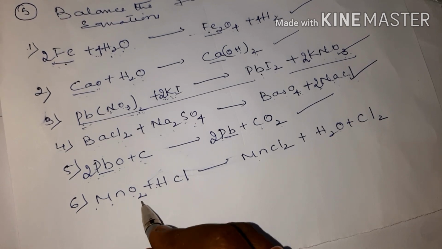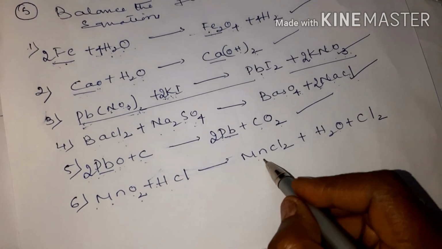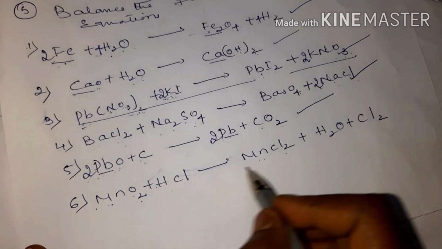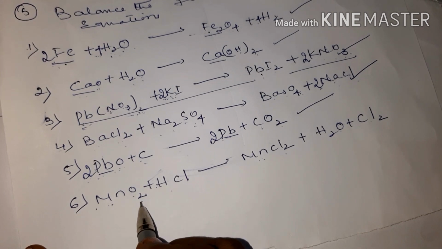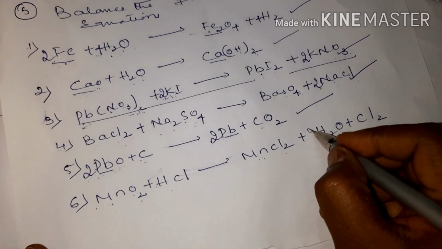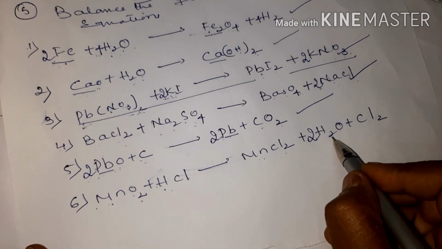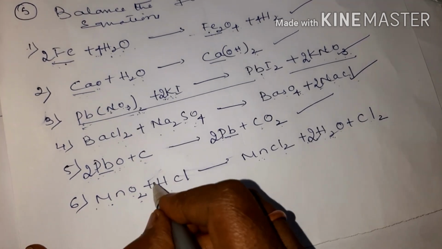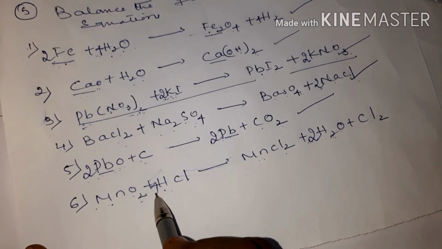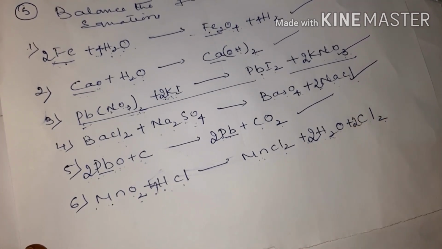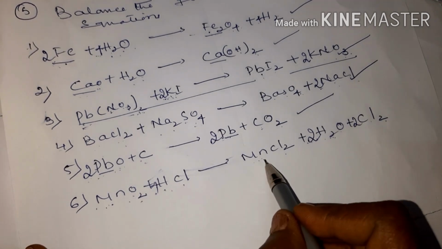Manganese oxide plus hydrochloric acid. You get manganese chloride plus water plus chlorine. Mn is 1. Here 1. Oxygen is 2. Here only 1. So, make it 2. Hydrogen is 1. Here 4. Okay children. 2 twos are 4. Put 4 here. Then chlorine is 4. Here you have 2. Put 2. Once again Mn is 1.